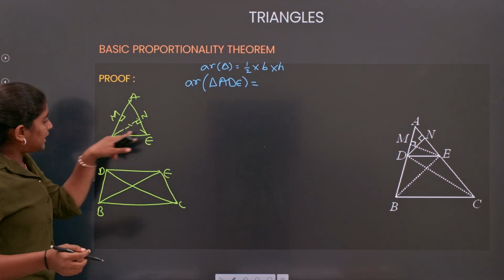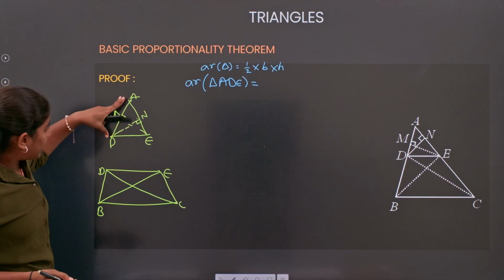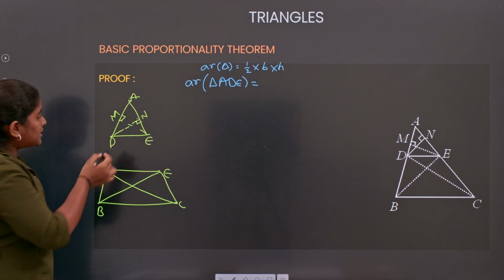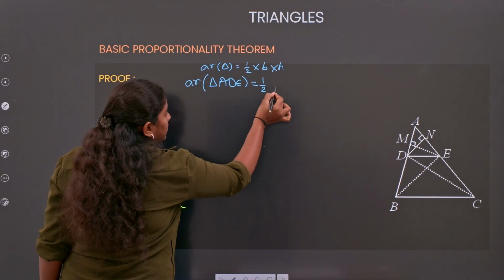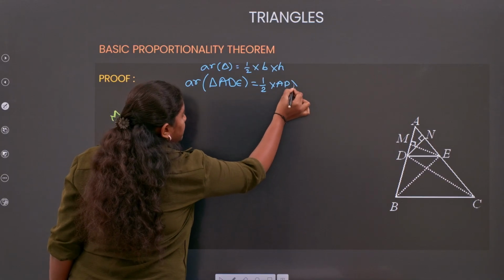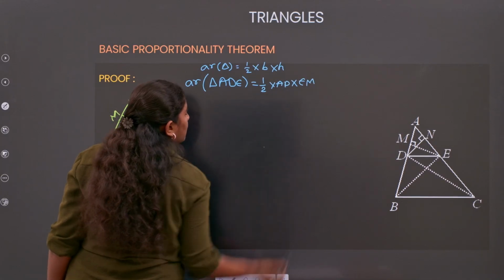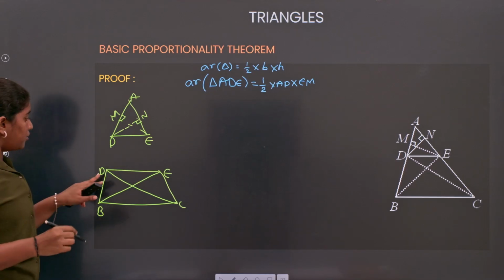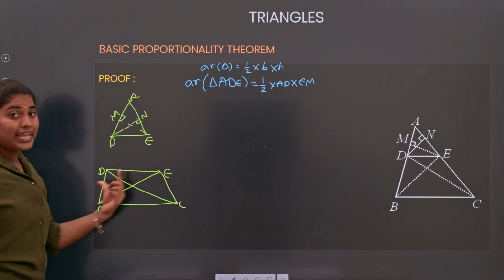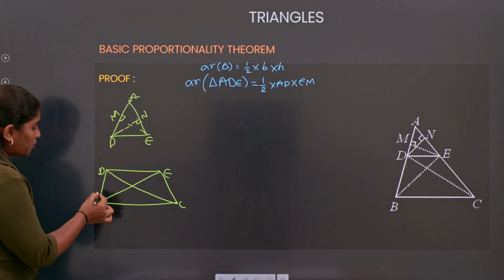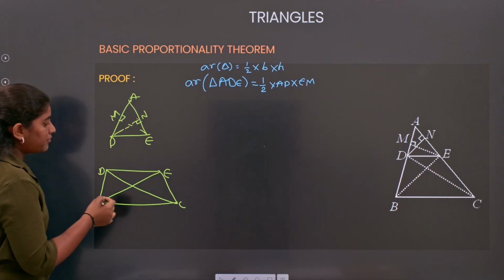Now for the triangle ADE, if I am taking my AD as the base, then what is the height? EM. So it will become half into base AD into EM. And next, if I am considering the area of triangle BDE, what will the area become?